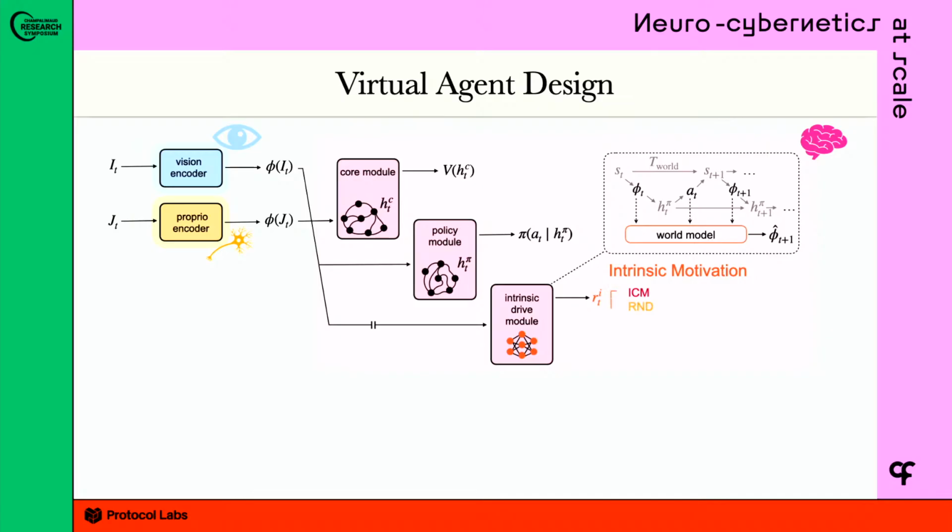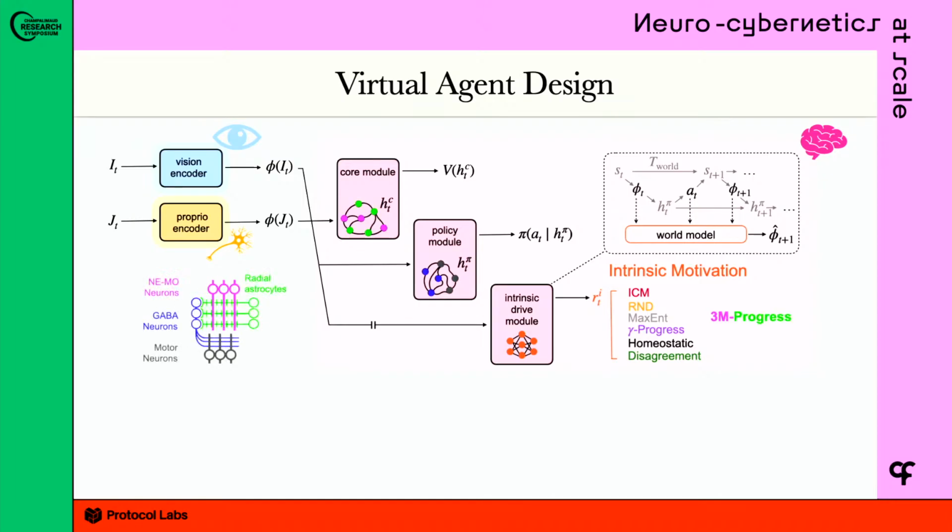So we consider a bunch of different state-of-the-art intrinsic motivation algorithms from the reinforcement learning community, such as random network distillation, but also more biologically plausible ones like homeostatic drives. And what I'm going to show you today is that the algorithm we proposed, which computationalizes the circuit that Misha's group proposed, allows us to go back and color in the units of these recurrent neural networks that directly reflect the computational roles of the proposed circuit.